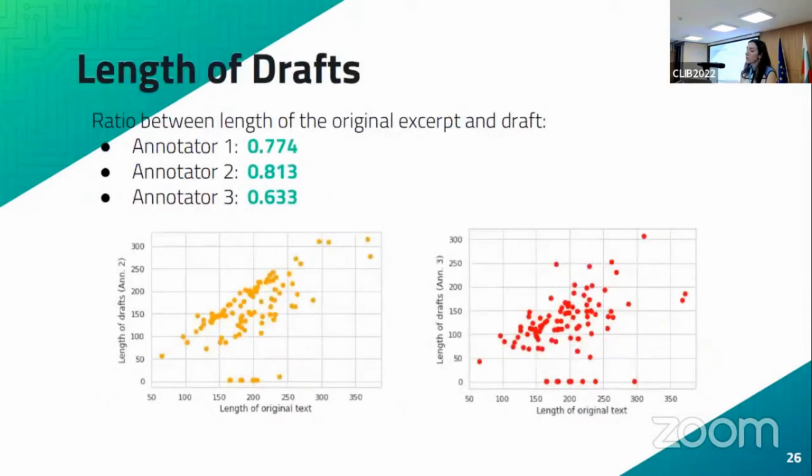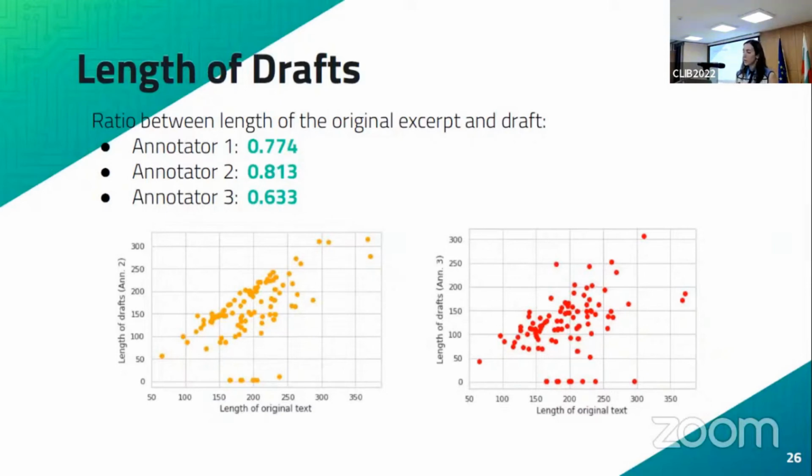Another thing that we were very interested in was the length of the draft, and this is with an idea of potentially taking finished papers and automatically generating a corresponding version of that text that resembles a draft. So to be able to do that, we also need to know how the draft is different in terms of length with respect to the original excerpt, which is why we wanted to study what annotators did in our data set.